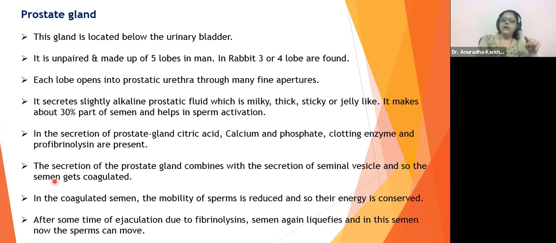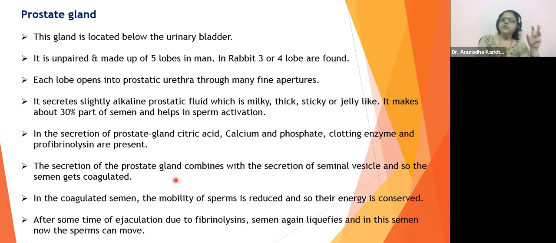Anyone having any difficulty? Okay. The secretion of prostate gland, profibrinolysin, is an inactivated enzyme. When insemination will be completed, that time the semen will get deposited inside the female reproductive tract.